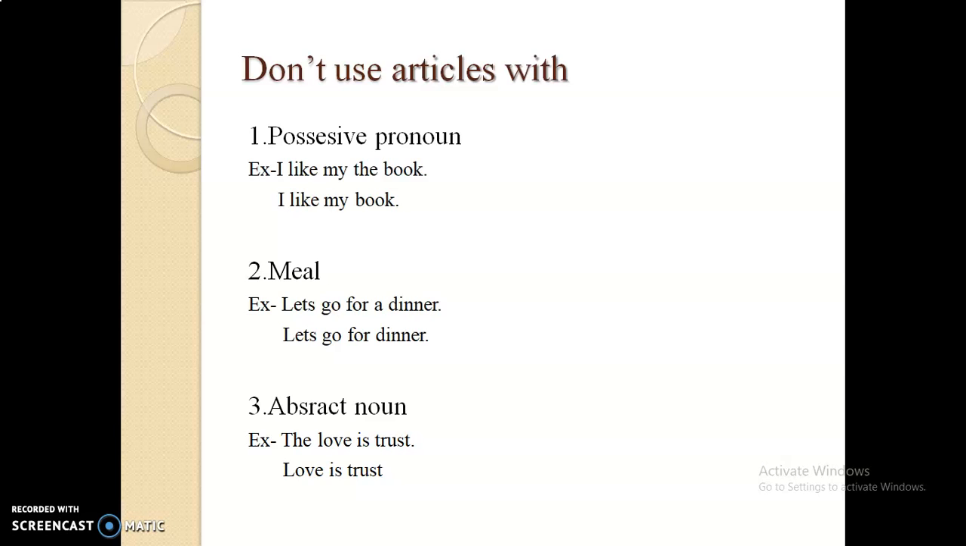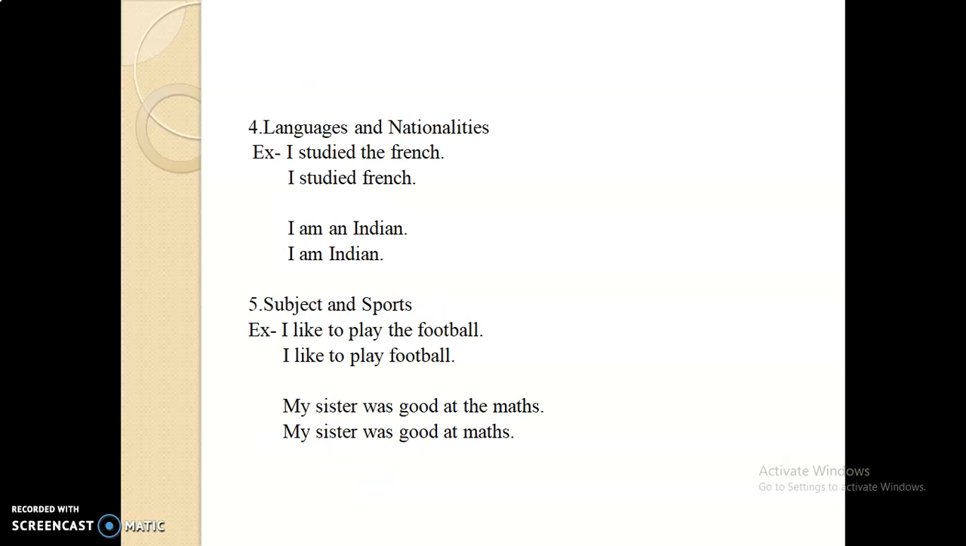Then number 3, abstract noun. For example, the love is trust is incorrect. Love is trust is a correct sentence, because love is an abstract noun. Then don't use articles before languages and nationalities. For example, I studied the French is incorrect. I studied French. I am an Indian, incorrect. I am Indian, that is a correct sentence.